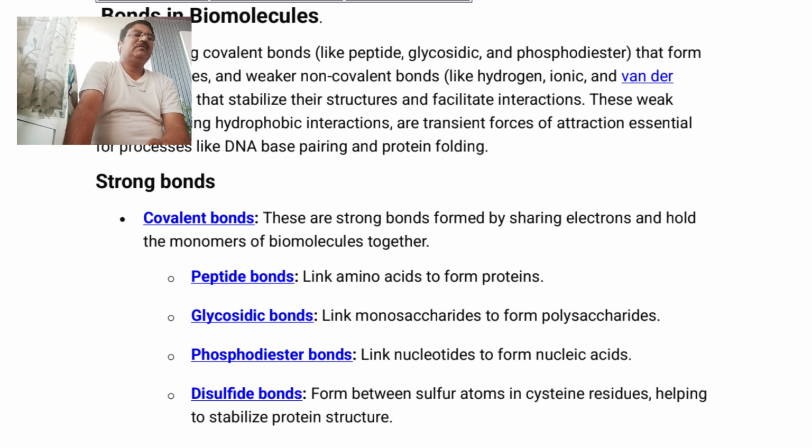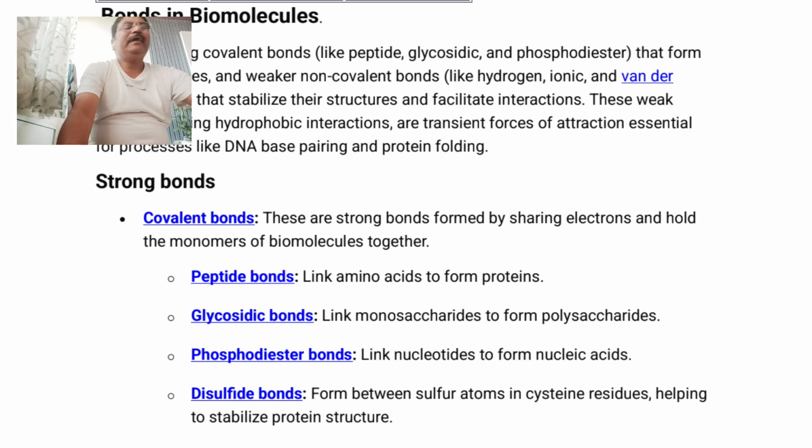So these are the four different types of covalent bonds in various biomolecules: peptide bonds in proteins, glycosidic bonds in polysaccharides, phosphodiester bonds in nucleic acids, and disulfide bonds again in proteins, where sulfur atoms present in cysteine combine together with sulfur bonding.